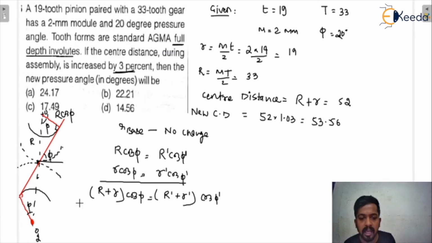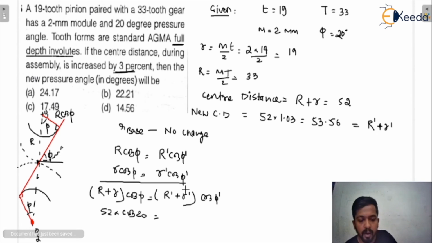Now see here, R plus r is given initially, that is 52, and cos phi is cos 20 degrees. We have to find the new pressure angle, and we know that R dash plus r dash is nothing but the new center distance, that is 53.56, times cos phi dash.